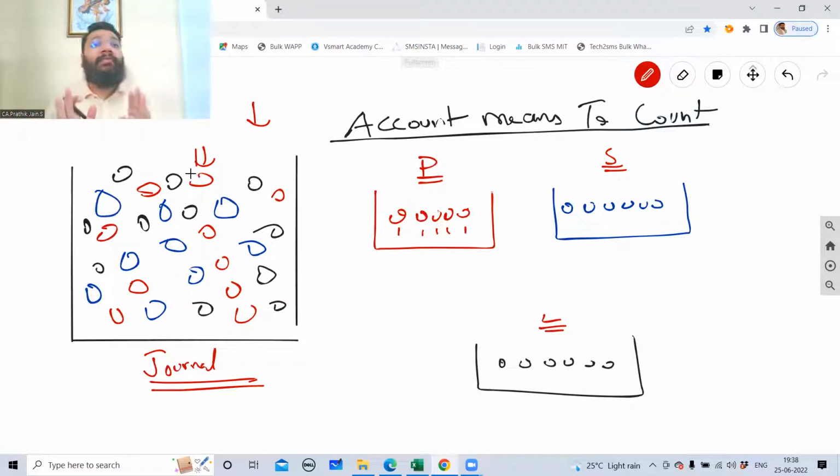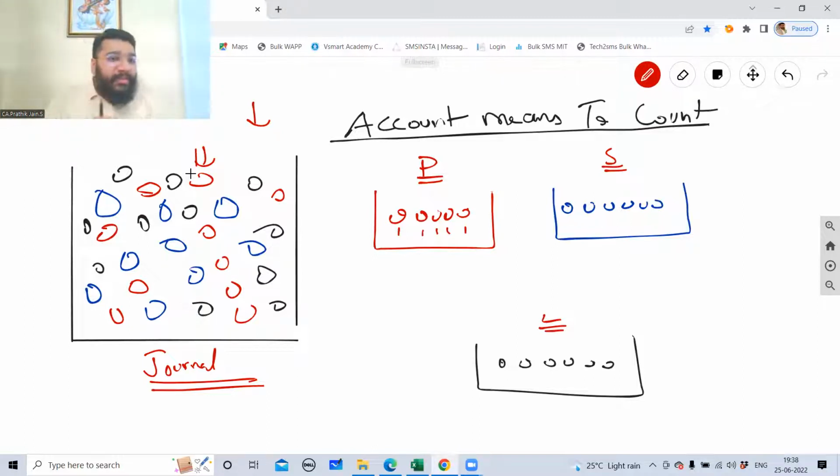So journal will take care of that. Whatever transactions are happening in the business, every transaction, without leaving anything, has to be recorded and captured. So journal suffers with certain limitations. I cannot do the counting there. If I want to know what is my total purchase, total sale, journal is not able to tell that.